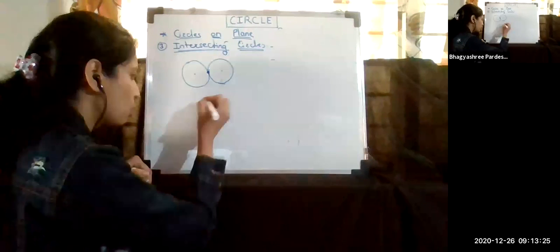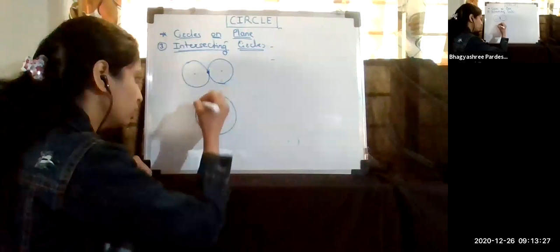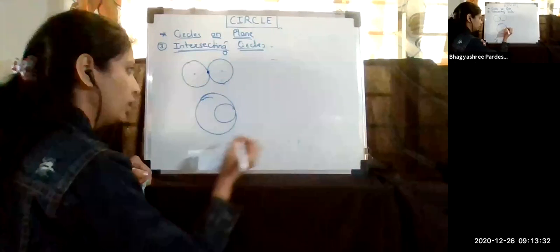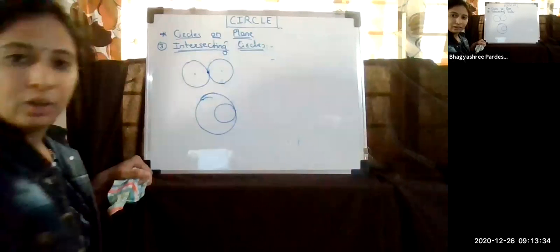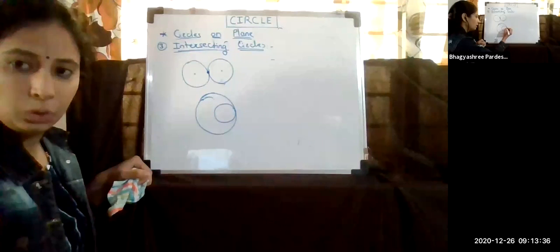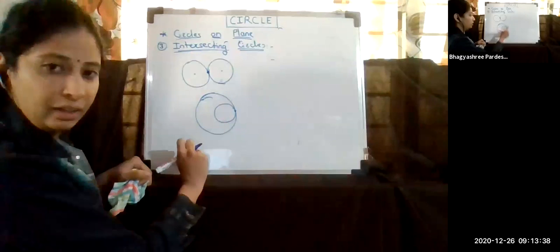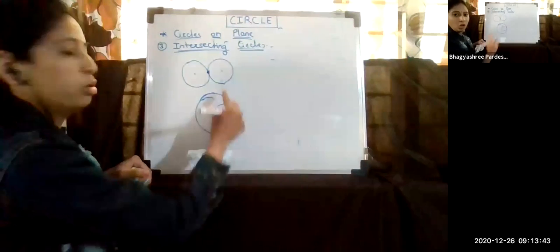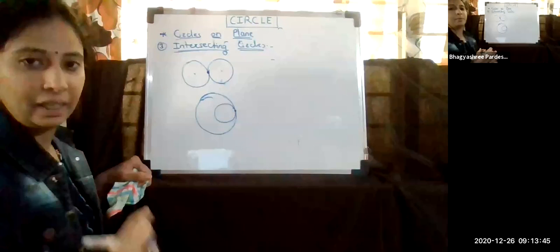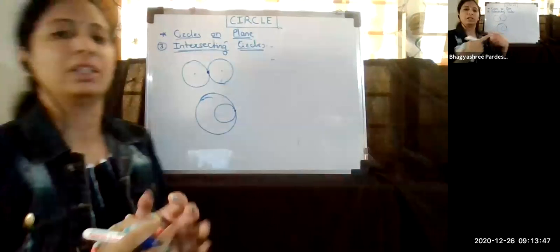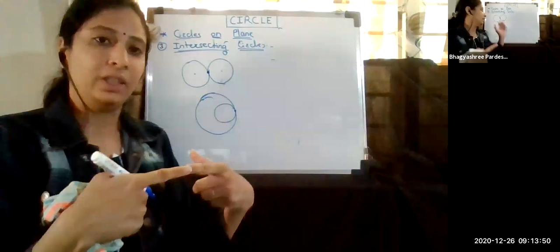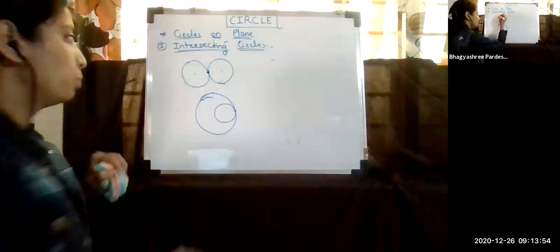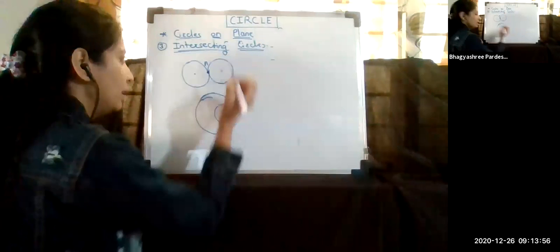Again, I am drawing a few more circles here. Suppose this is one more circle, and inside this I am drawing another circle. Again, these are two circles, but they are intersecting at this point. So this is also an example of intersecting circles. The name suggests that if the circles are crossing or meeting each other, they are called intersecting circles. But if you look properly, here both are intersecting at a single point.